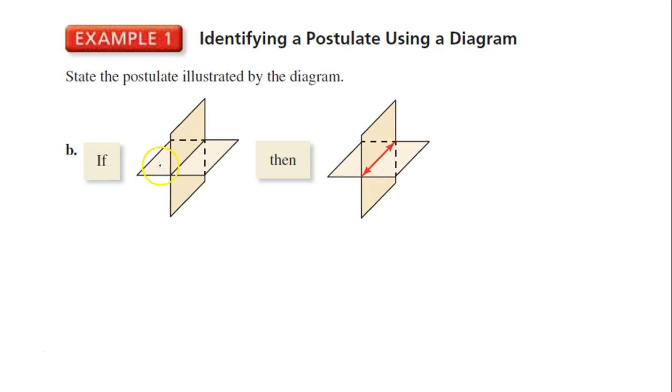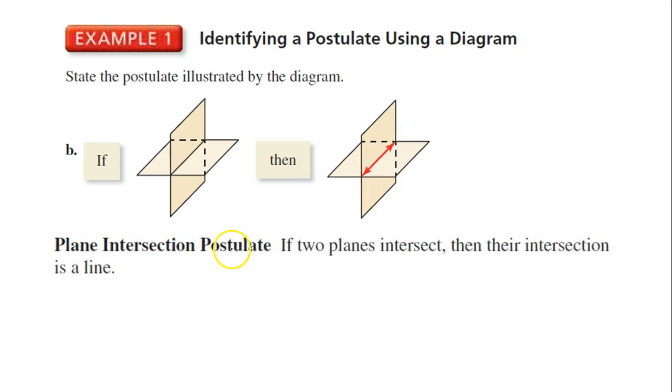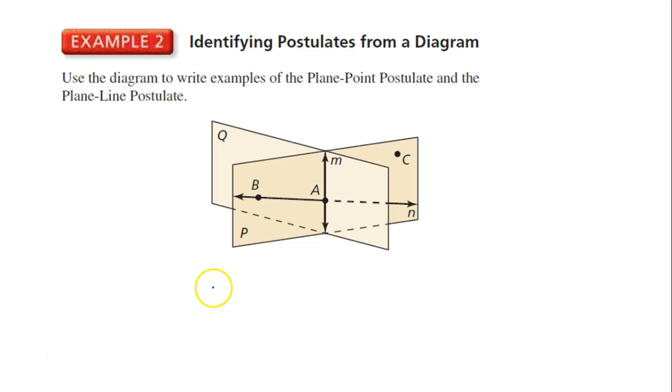If 2 planes intersect, then the intersection is a line. That's the plane intersection postulate. If 2 planes intersect, then their intersection is a line. Yay! Ooh, this one looks intense.